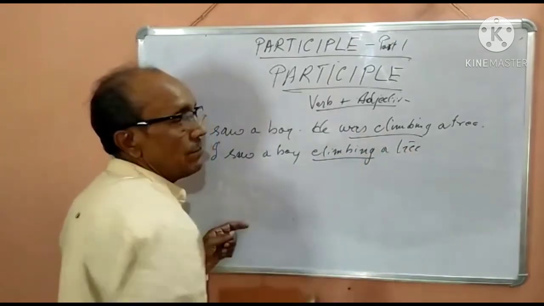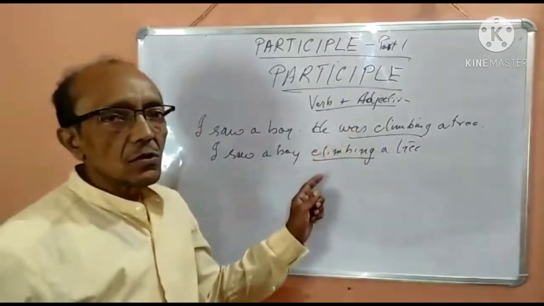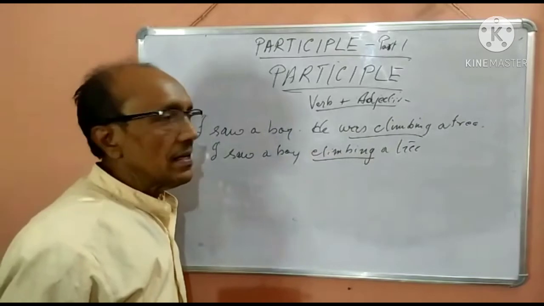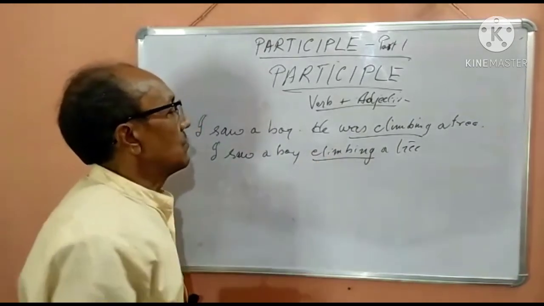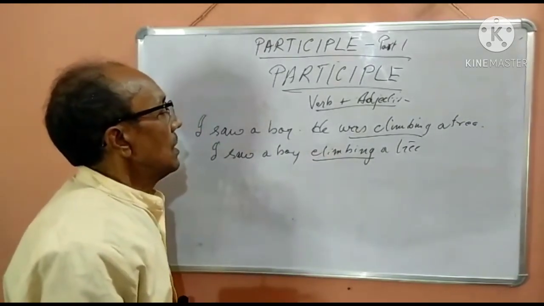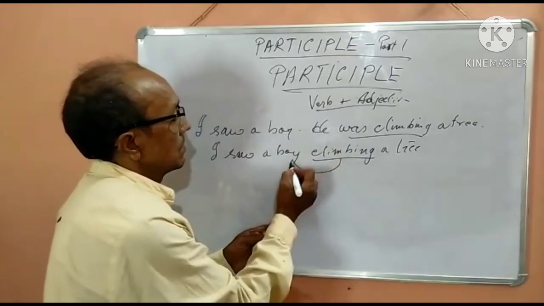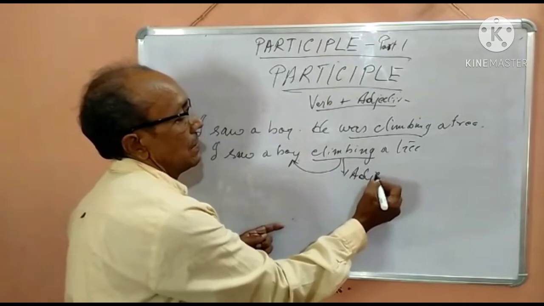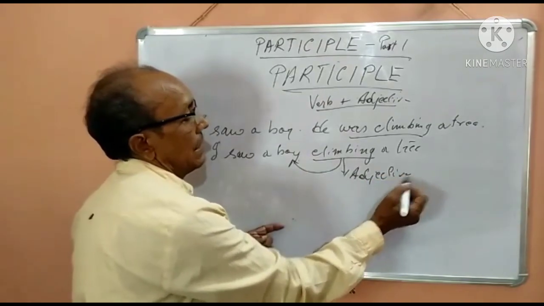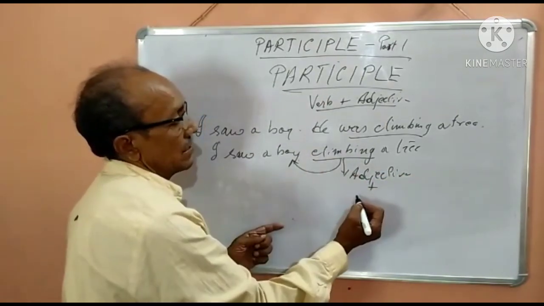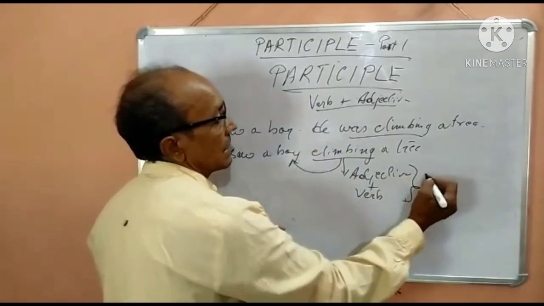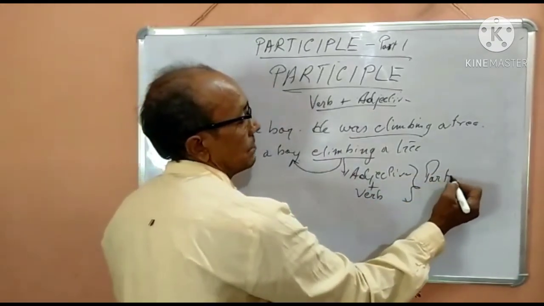Now you see this climbing, there is no "was", so this is not a pure finite verb. This becomes non-finite and it behaves as a phrase. Moreover, as this tells about a noun, it behaves as an adjective, and as it is an action word, it behaves as a verb. So verb plus adjective becomes participle.